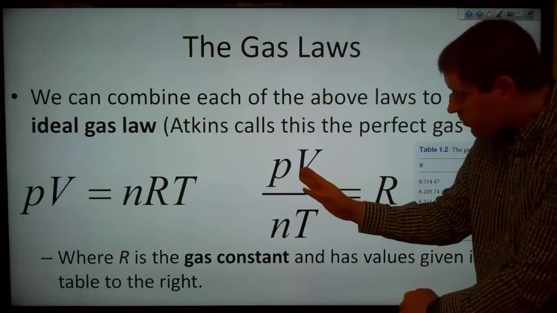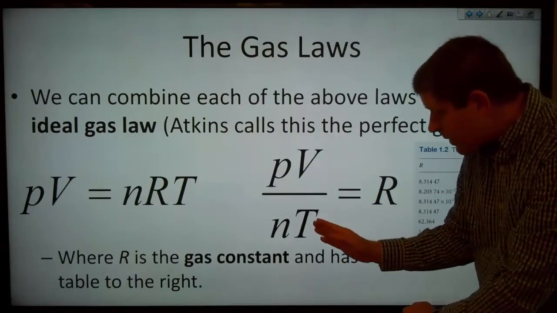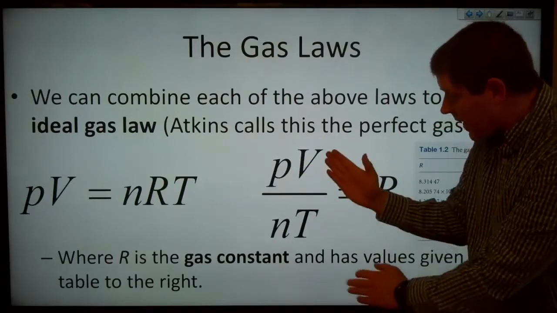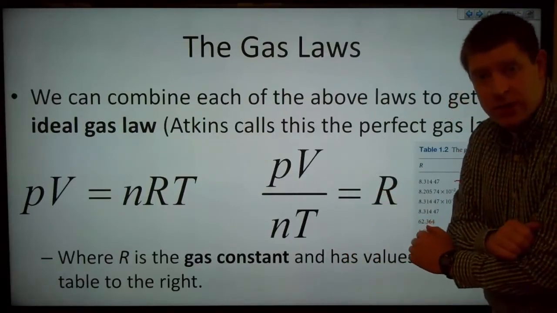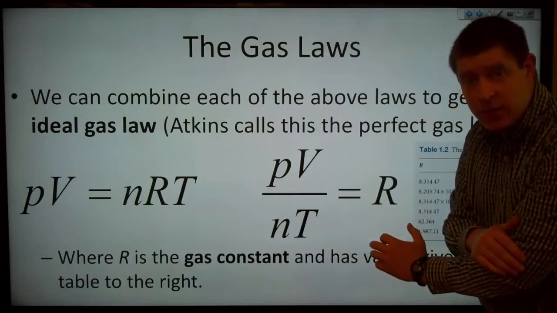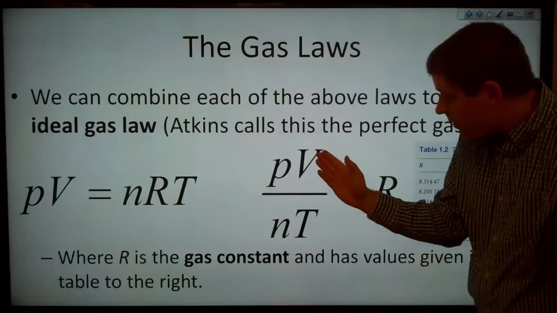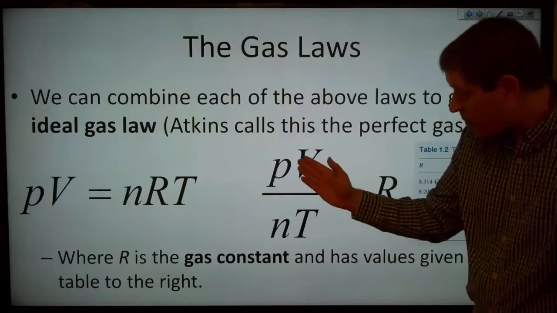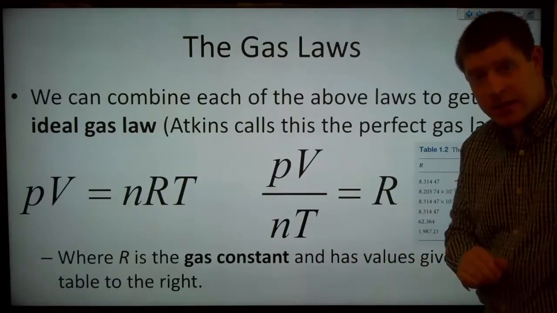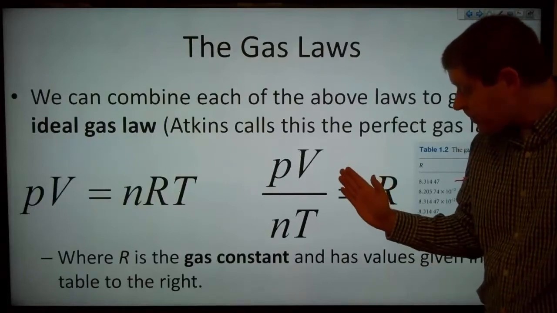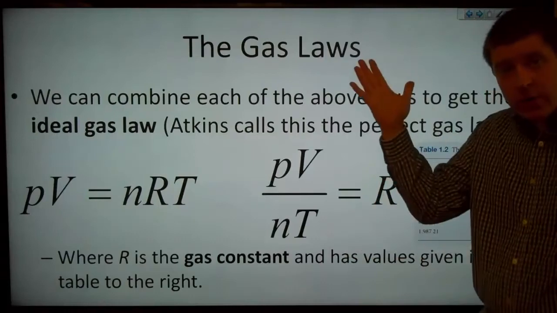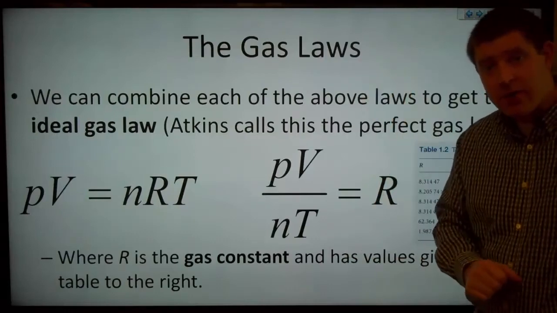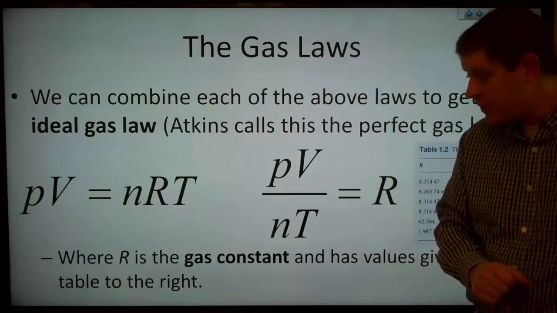If we have pressure and temperature constant, then we have volume over number of moles is equal to some constant. And that's Avogadro's principle. If we have volume and number of moles constant, we've got pressure over temperature is a constant. And so you can see that from the ideal gas law, we can go backwards and derive any of our previous laws.